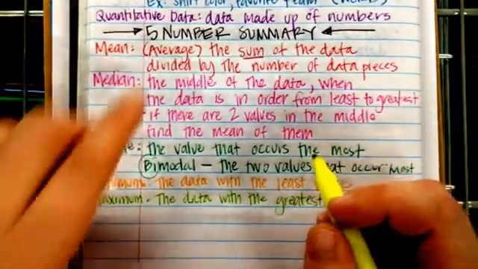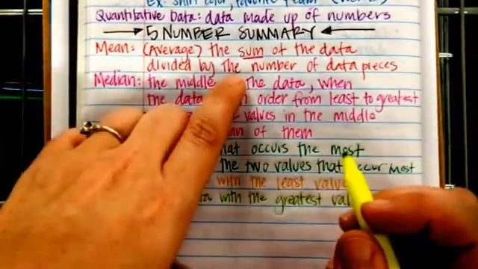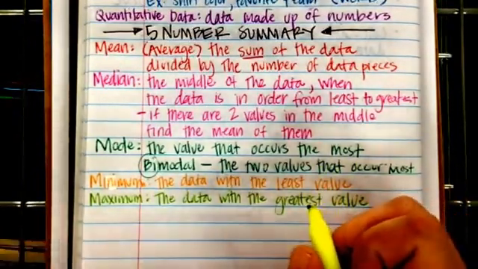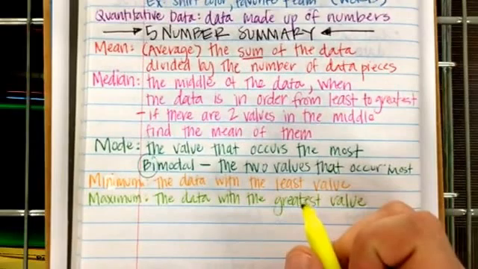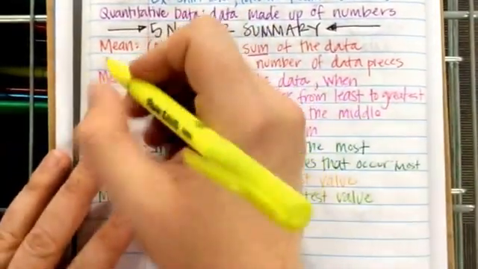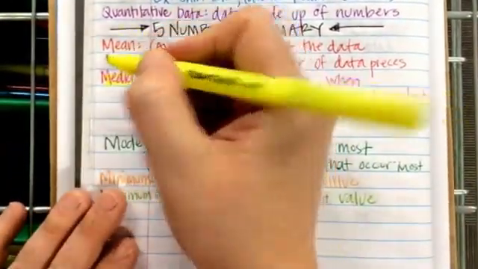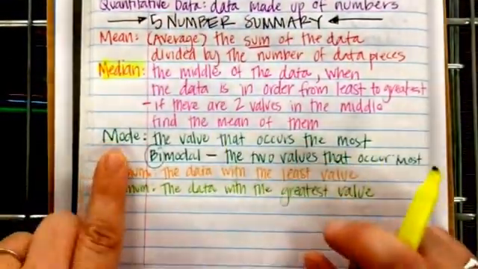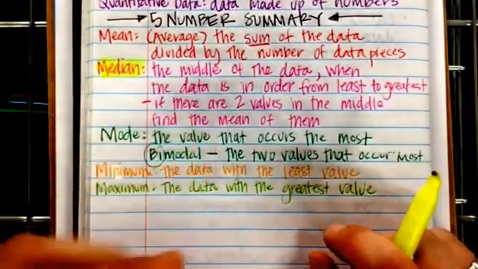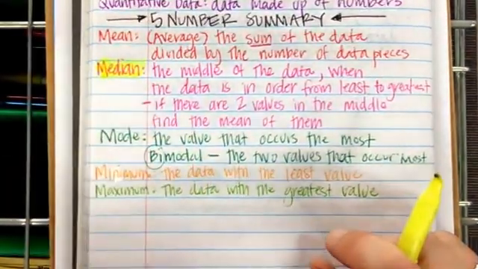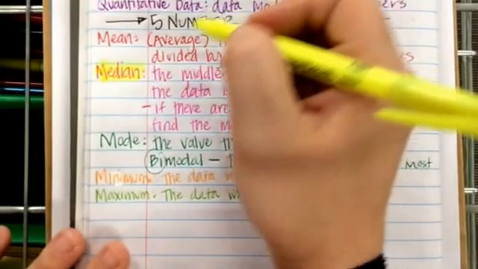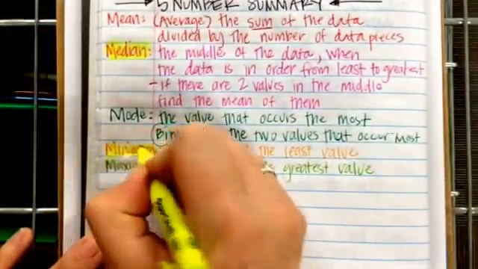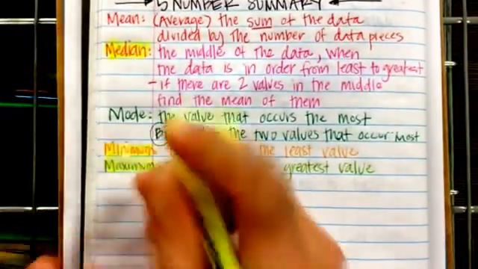The mean, the average, is a data set that we use typically, but that's going to be something that we talk about later on. It's not included in our data analysis. We do use the median in our 5-number summary. We don't use the mode in our 5-number summary because they're going to ask you about that later. So the 5-number summary, now that you're in algebra, is the median, the minimum, the maximum,